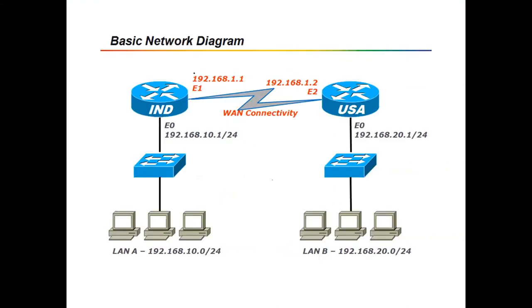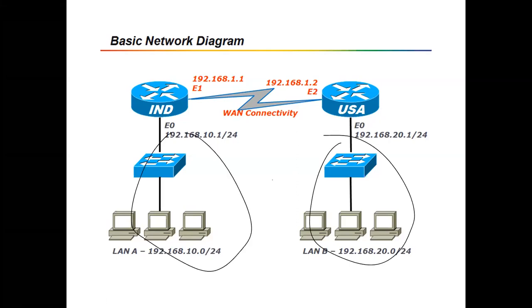On the India router, we said the router doesn't know this LAN, and the US router doesn't know this LAN. So in the India router we added this route manually, and on the US router we added this route manually. Like this, both routers have three routes: one network, two network, and third network.